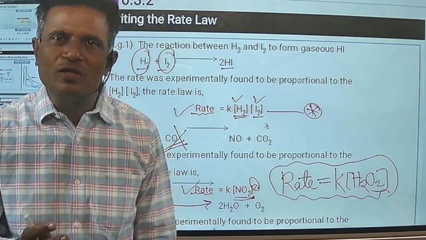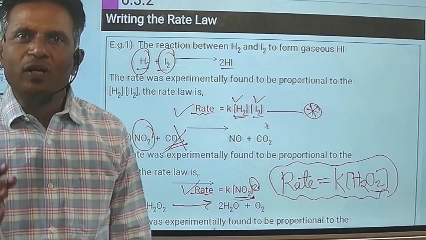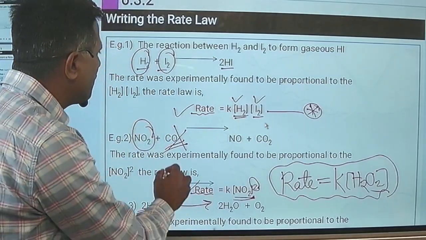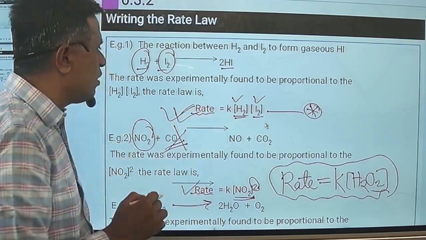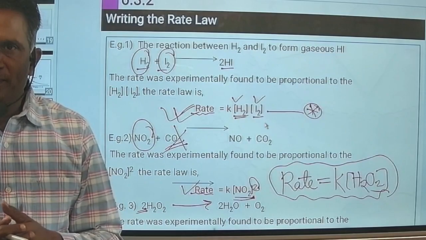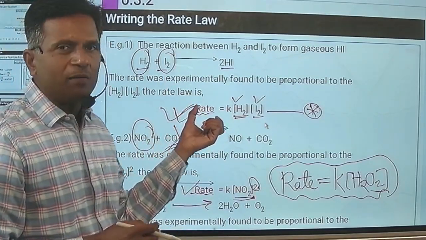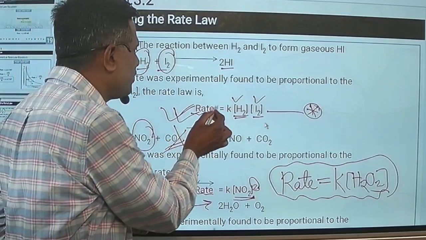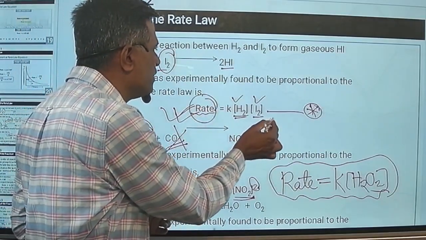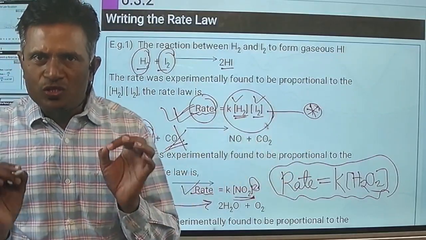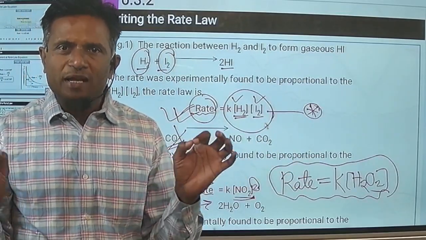So in short, finally I can say what is rate law. Rate law is nothing but an experimentally determined equation. So how is this rate law obtained? From experimental study. Okay, so an experimentally determined equation which relates rate of reaction and the concentrations of reactants on whose concentration rate of reaction depends.